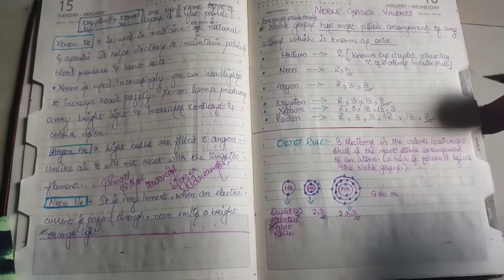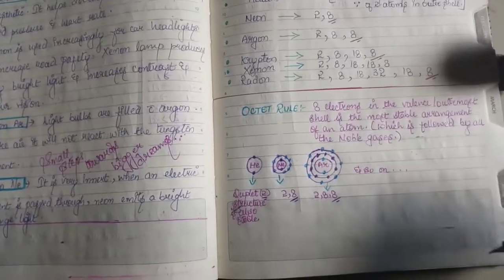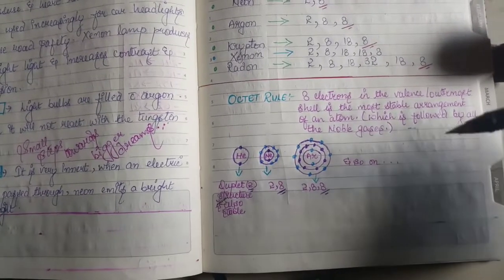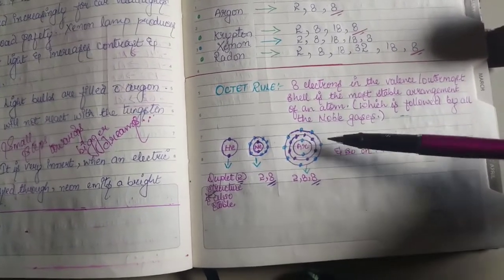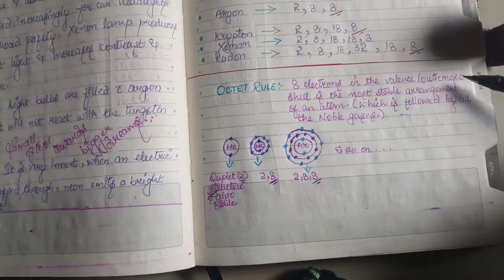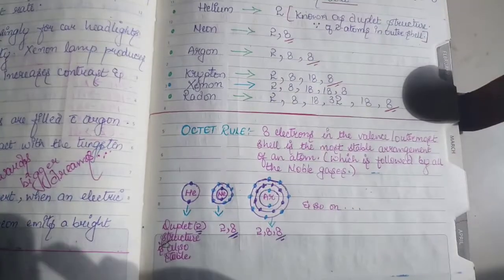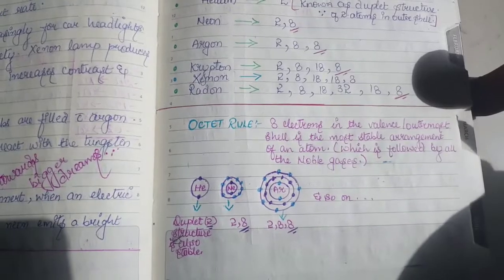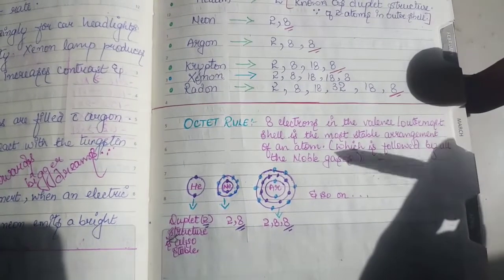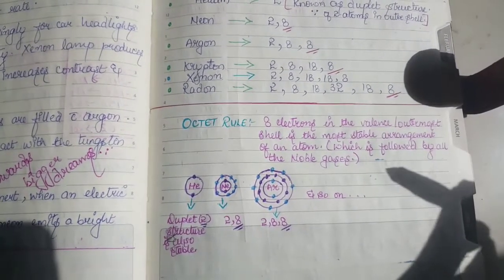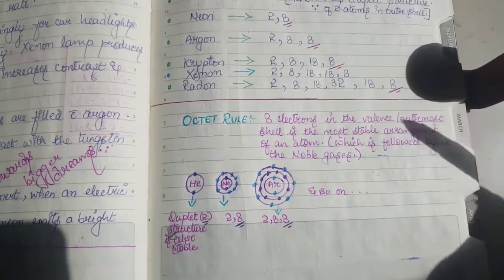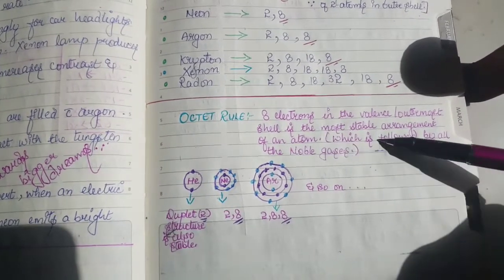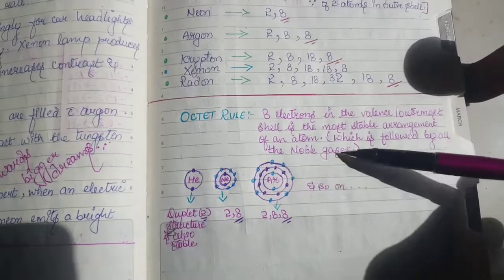So in the valency, you need to remember the octet rule. Very important. So 8 electrons in the valence or outermost shell. The outermost shell is also called valence shell. So 8 electrons in the outermost shell or the valence shell is the most stable arrangement of an atom, which is followed by all the noble gases.